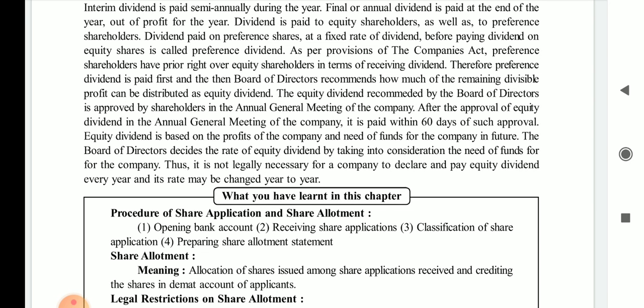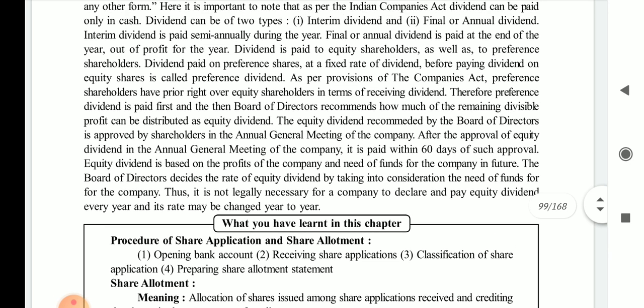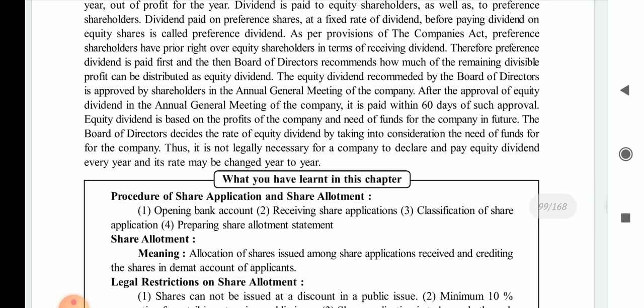The equity dividend recommended by the board of directors is approved by shareholders in the annual general meeting of the company. After the approval of equity dividend in the annual general meeting, it is paid within 60 days of such approval.